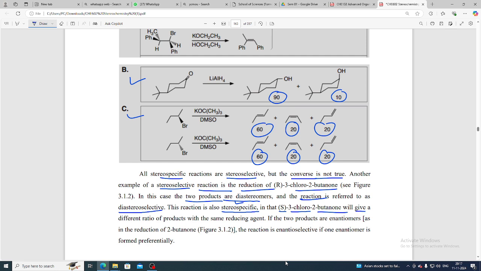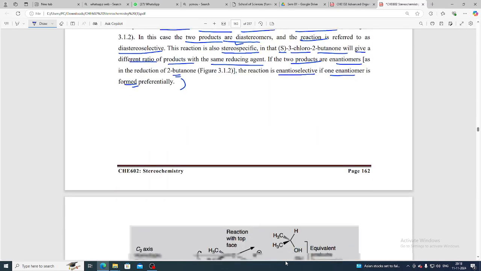3-chloro-2-butanol will give a different ratio of products with the same reducing agent if the two products are enantiomers, as in the reduction of 2-butanone. The reaction is enantioselective if one enantiomer is formed preferentially. Okay, so what will we call this? We will call it enantiomer.